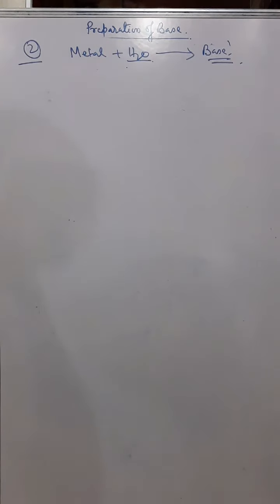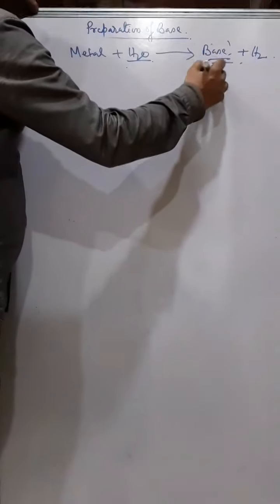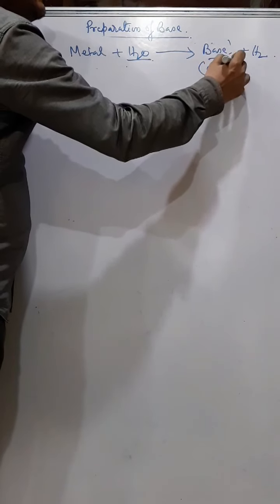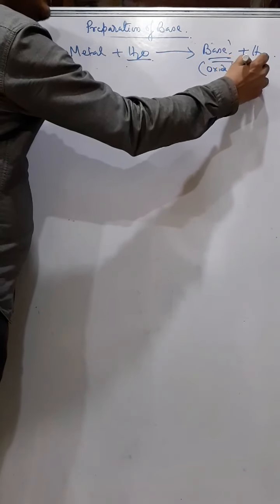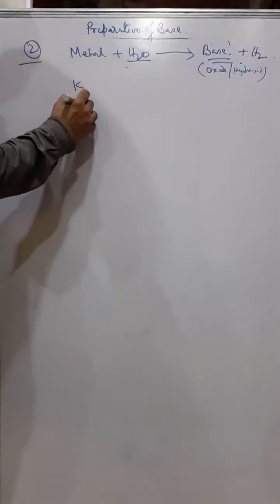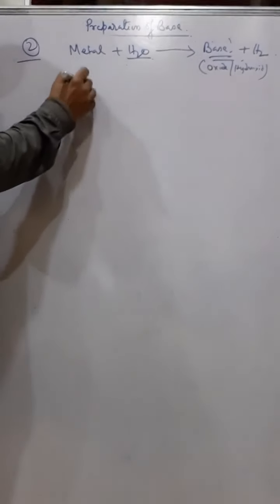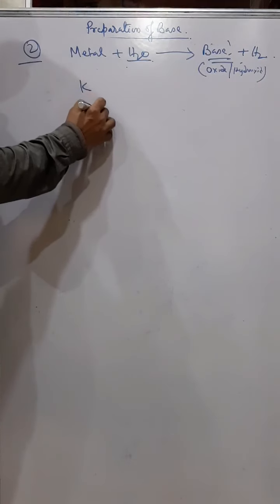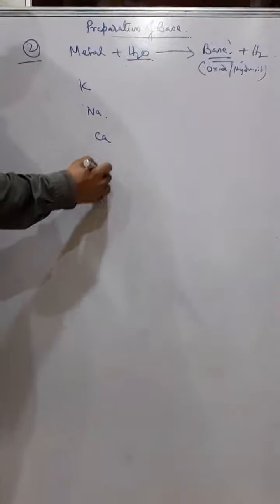It will produce a base and hydrogen. Now base means here you will get an oxide or hydroxide. Now let's see when you will get oxide and when you will get hydroxide. You see, these are active metals: potassium, sodium, calcium. So these are very active metals.